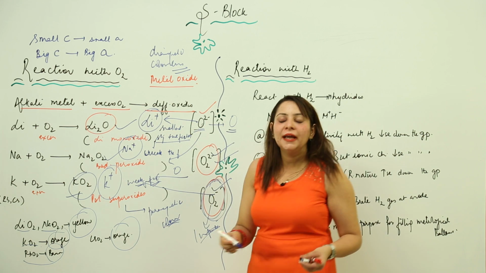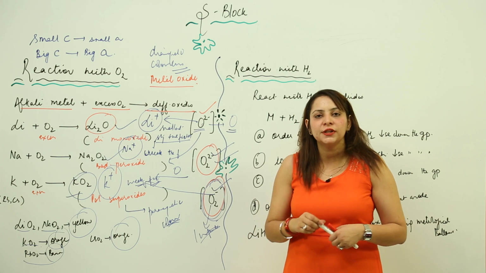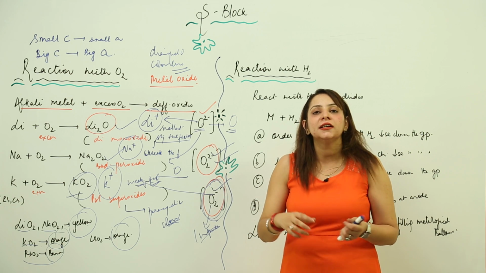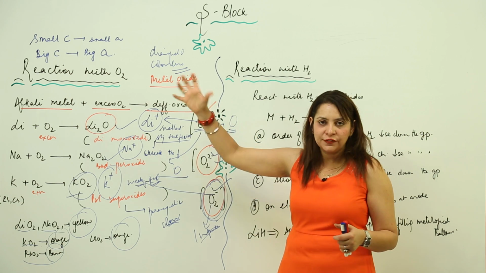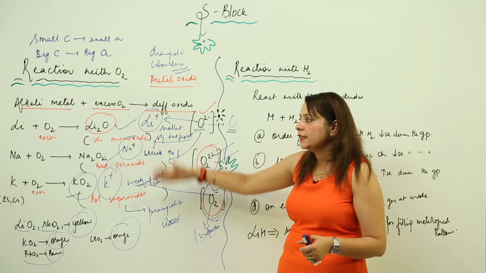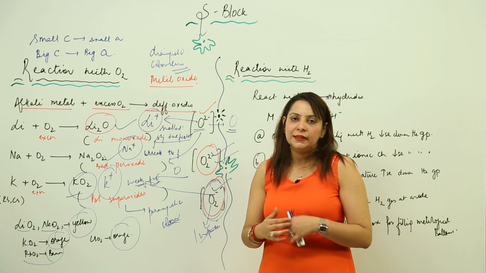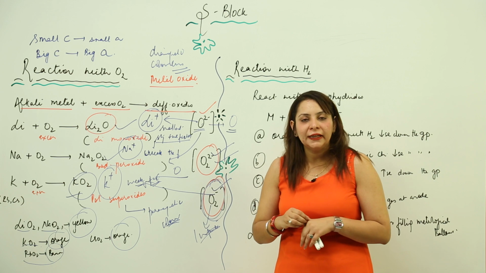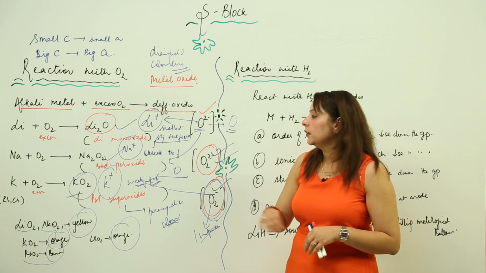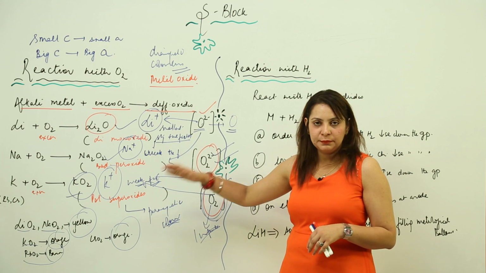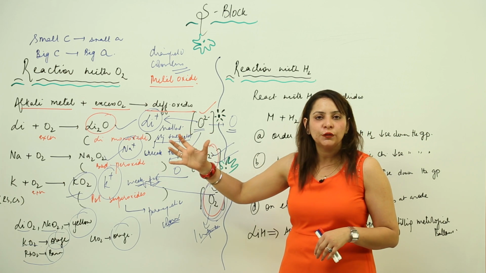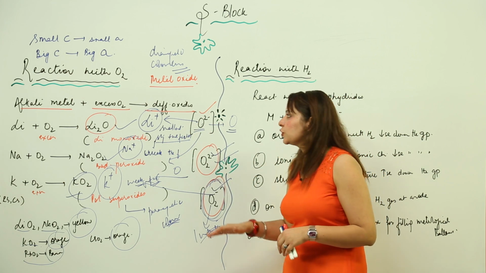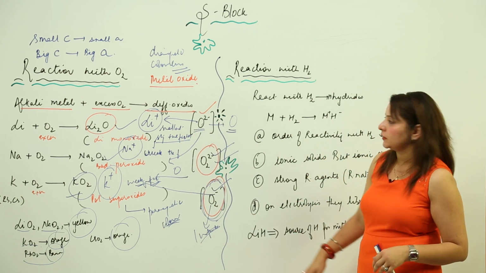So you have to keep in mind that whenever we react with excess of oxygen, we see a variety of oxides, and stability according to the size of the cation and anion applies in this case, and you need to answer accordingly. And if we talk about the magnetic character, the superoxides are paramagnetic, but the normal oxides that we see are diamagnetic in nature. So this is the reaction with oxygen.